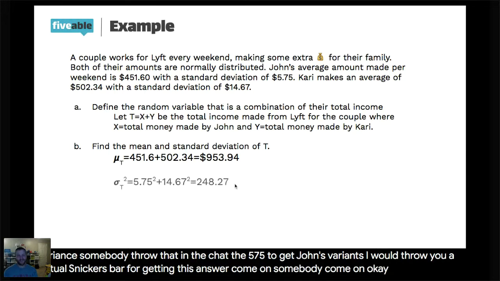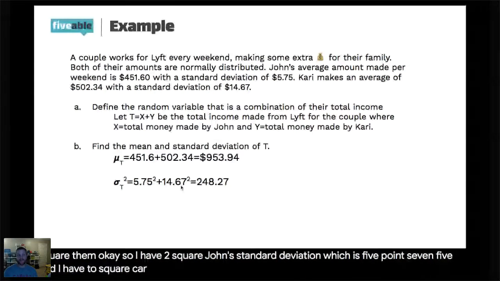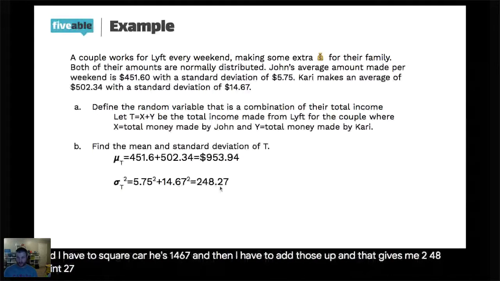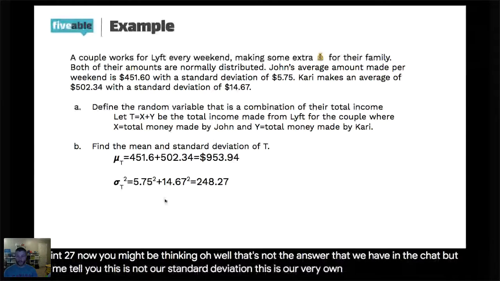Okay. You have to square them. So I have to square John's standard deviation, which is 5.75, and I have to square Kari's 14.67, and then I have to add those up. And that gives me 248.27. Now you might be thinking, oh, that's not the answer we had in the chat. But let me tell you, this is not our standard deviation. This is the variance of our combination variable T.